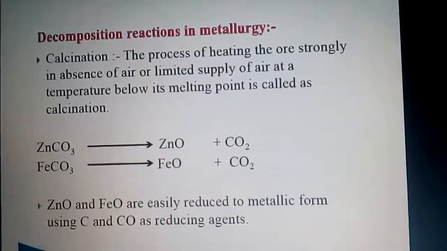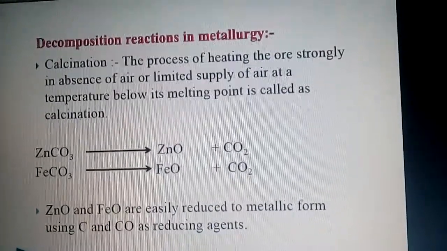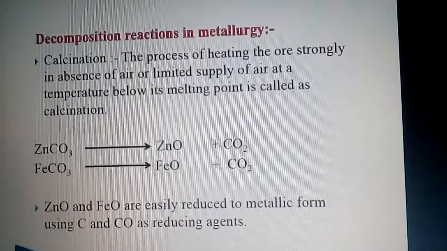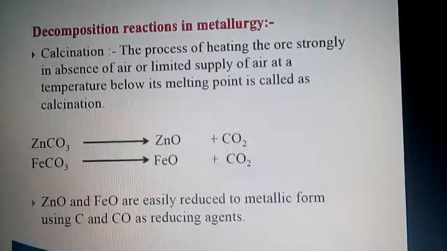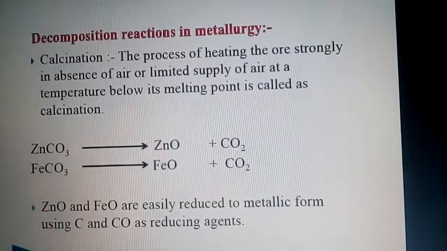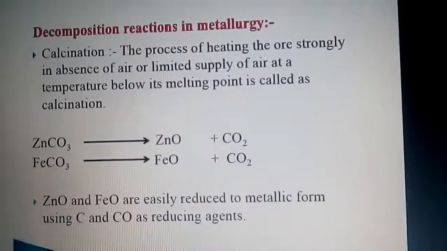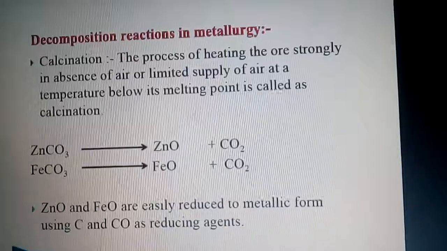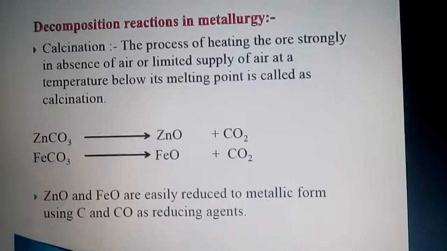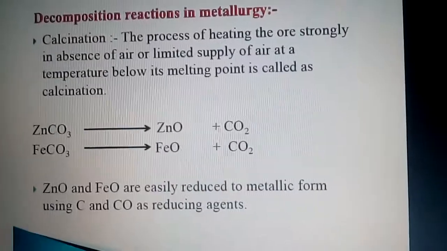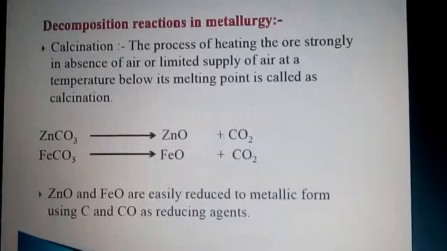So over here in these decomposition reactions, ZnO, FeO are formed, and now this ZnO or FeO can be easily reduced to their metallic form, that is ZnO can be converted into Zn and FeO can be converted into Fe by using the reducing agents such as carbon and carbon monoxide.